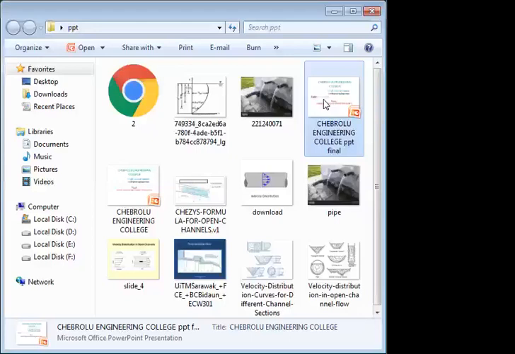P equal to wetted perimeter of the cross section. How much perimeter is there for this channel is called P. F equal to frictional resistance per unit. How much friction is developed due to the force of the water flow? Water is flowing on the boundaries of the channel. From the boundaries of the channel, in the opposite direction, friction is developed due to the force of the water. Automatically friction is developed on the boundaries of the channel. This is denoted with capital F.